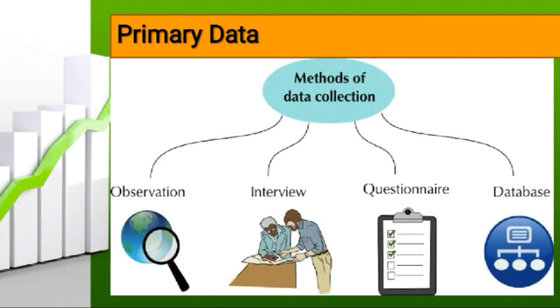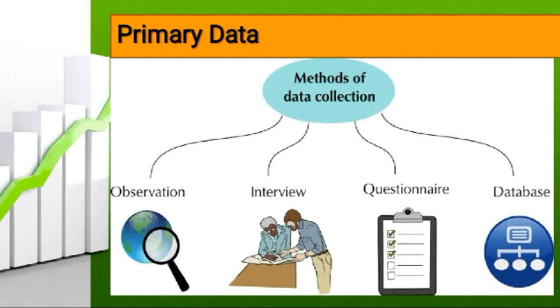In primary data, what are the methods of collecting the data? First, by observing. For example, by observing the marketplace, I want to observe the market area of that particular product we have chosen, and by observing itself we are getting certain conclusions. It may be to what level we don't know, but we are getting it, that is observation. Next one is interview. We are interviewing certain target customers, and then we are getting their opinions. That is interview. It is also directly made, so it is also raw data.